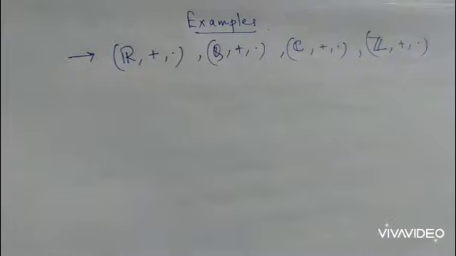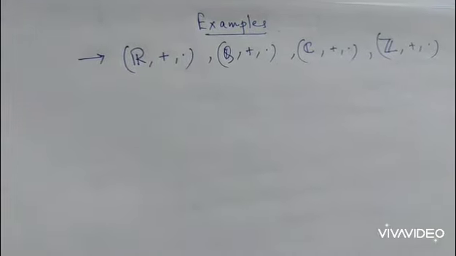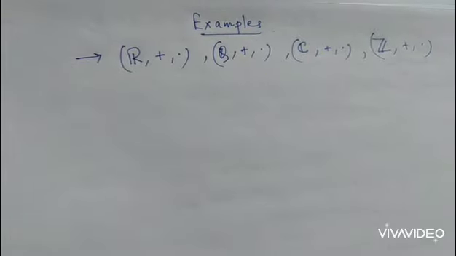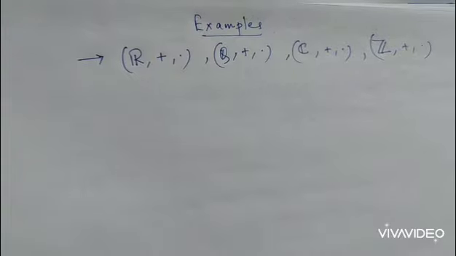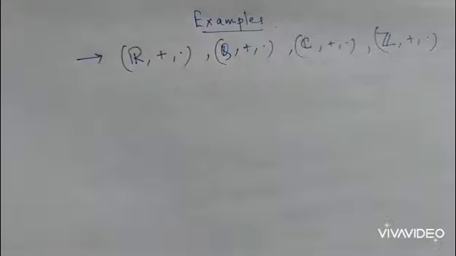So whatever addition and multiplication definitions we already know are called usual addition and usual multiplication. We have just taken some sets here which are basic: real numbers, complex numbers, rational numbers, integers.